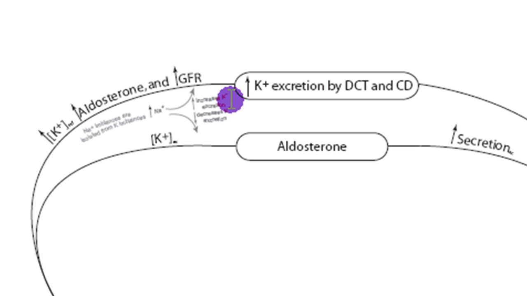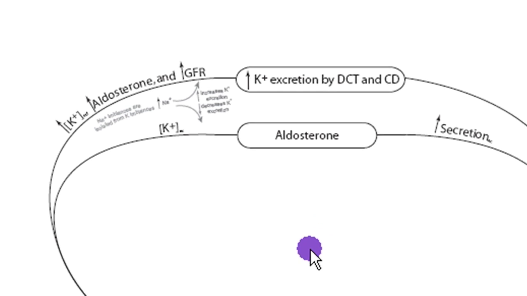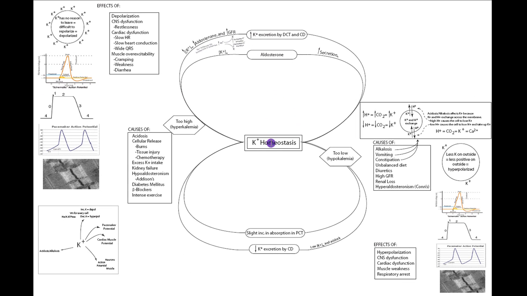So potassium is fairly well isolated from sodium swings because high sodium increases GFR, which increases potassium excretion, but high sodium decreases aldosterone, and since aldosterone increases secretion, the decreased aldosterone with increased sodium causes a decrease in potassium secretion, so these two balance out. Now, because there are so few regulatory methods in the body to deal with potassium imbalances, any large increase in potassium due to cellular release likely can only really be cured by renal dialysis.